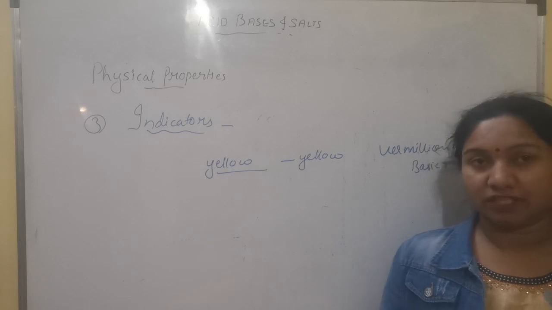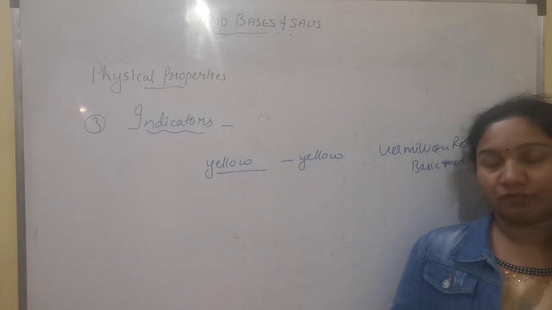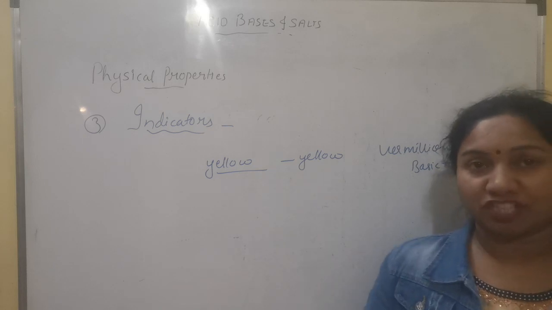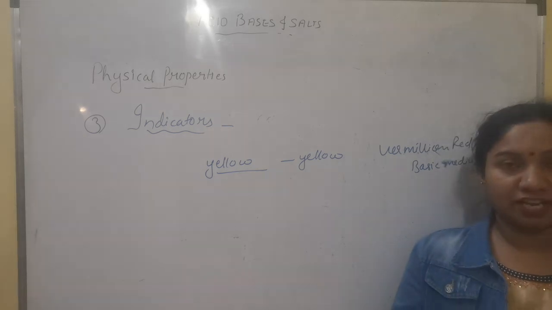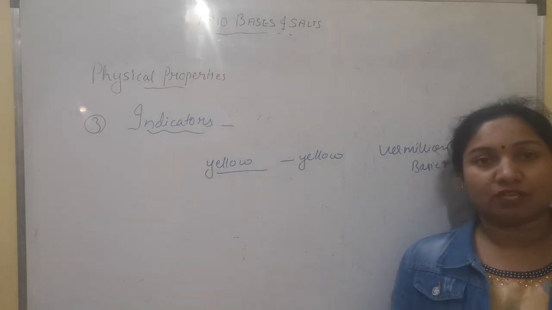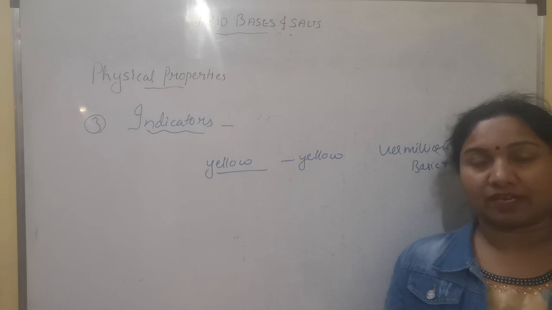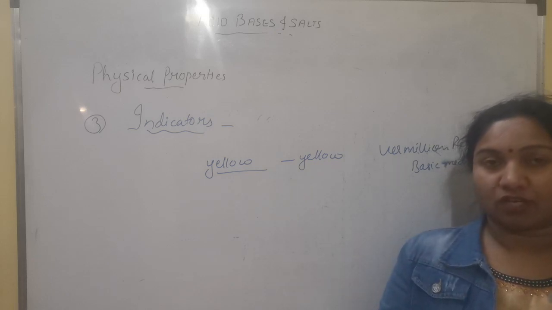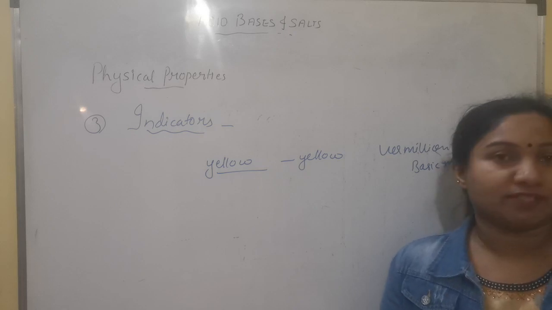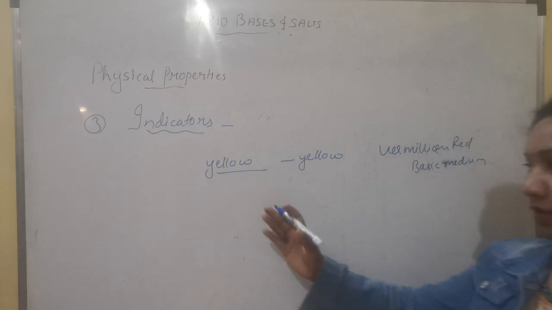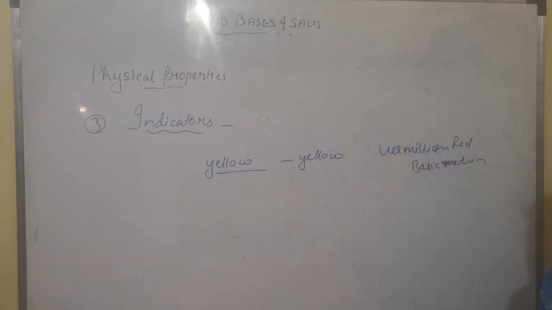We have seen this when suppose we have a turmeric stain on our cloth, and when we wash it with soap, it will change. That yellow color of the turmeric stain changes into dark red color, because we know that the soaps that we use are alkaline in nature, and when this alkaline soap comes in contact with the yellow color of the turmeric, it immediately changes its color to dark red. So we can say that turmeric changes its color to dark red in presence of a base.